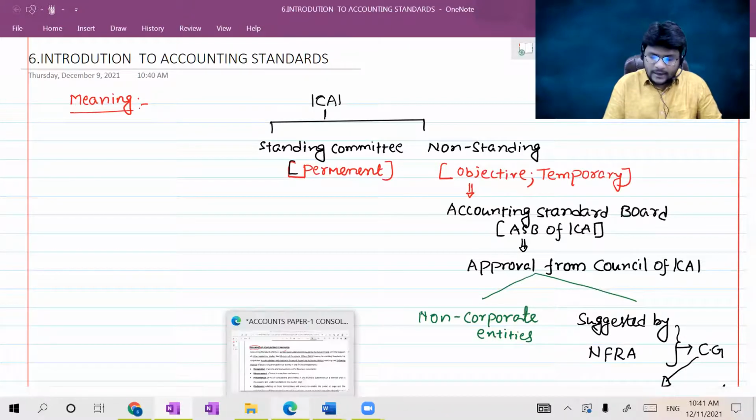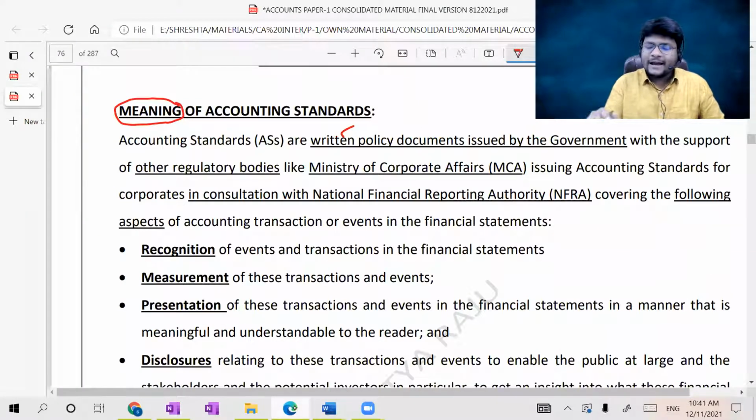Now coming back to the meaning, the entire meaning of accounting standards given here is related to the company point of view. Accounting standards are written policy documents issued by the government. That is, which type of standards are issued by the government, sir? Accounting standards related to corporate entities. Non-corporate entities' standards are straight away issued by the Council of the ICAI, with the support of other regulatory bodies like the Ministry of Corporate Affairs.